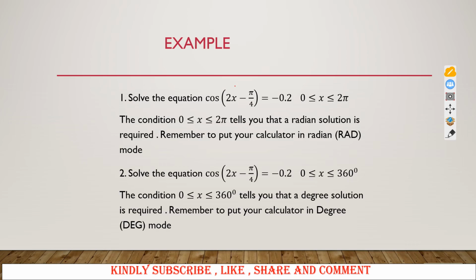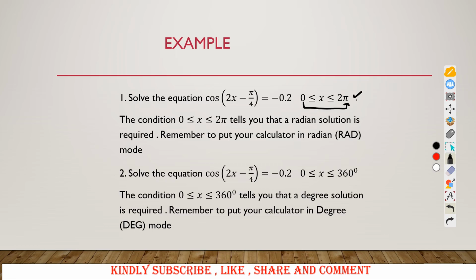They are saying solve the equation cos of (2x minus pi by 4) equal to negative 0.2. I will assume that at the moment you know how to solve this expression, and my interest is on the required values of x. So from this, we are given cos of this is equal to negative 0.2, but the required answer for x should be from 0 to 2 pi.